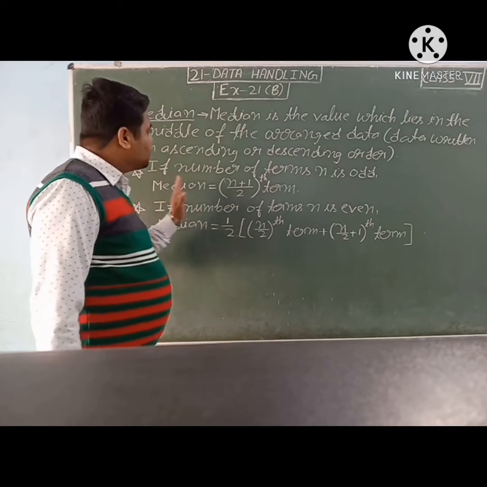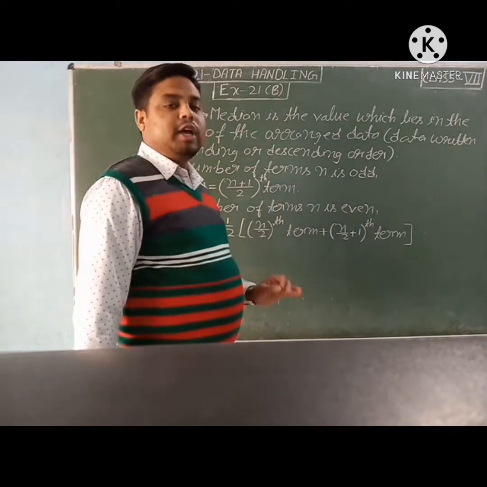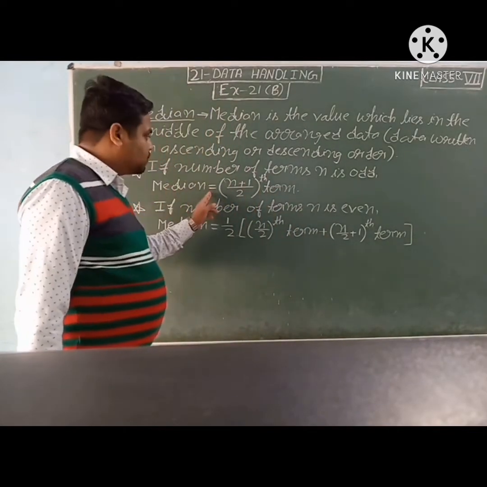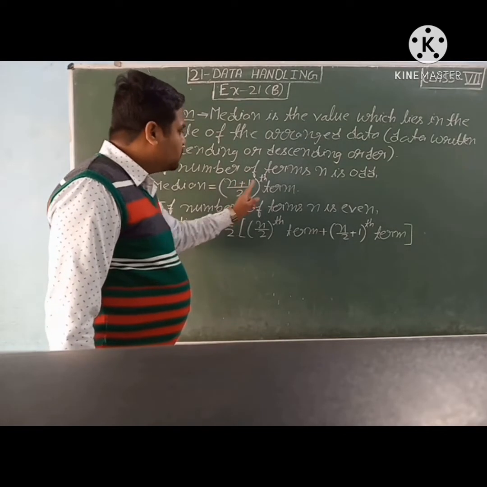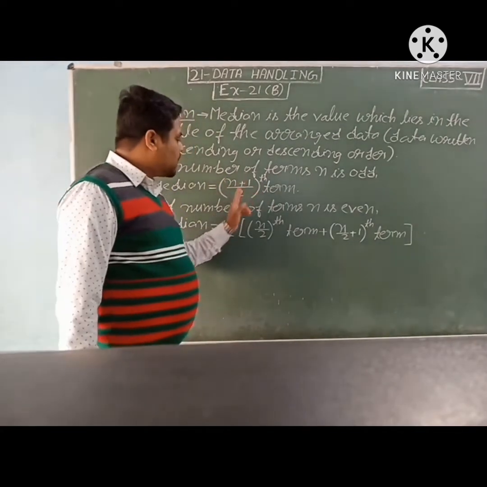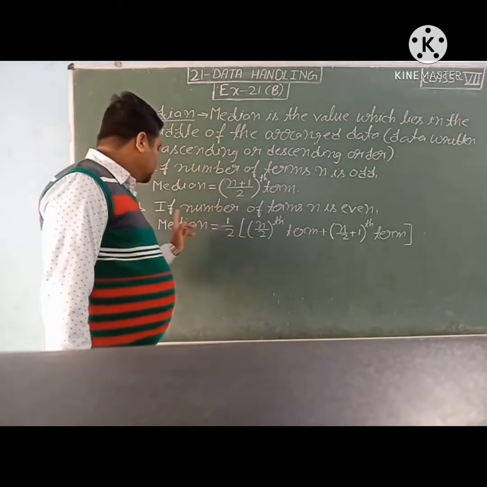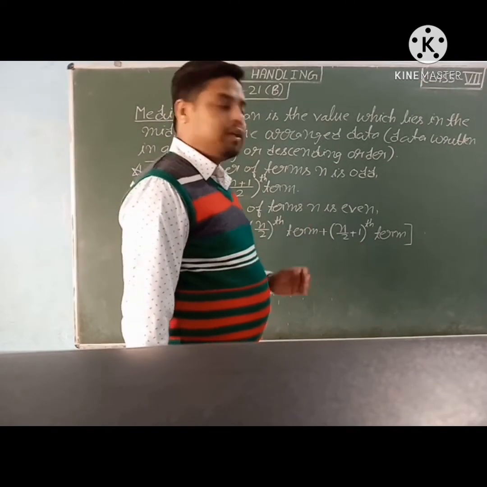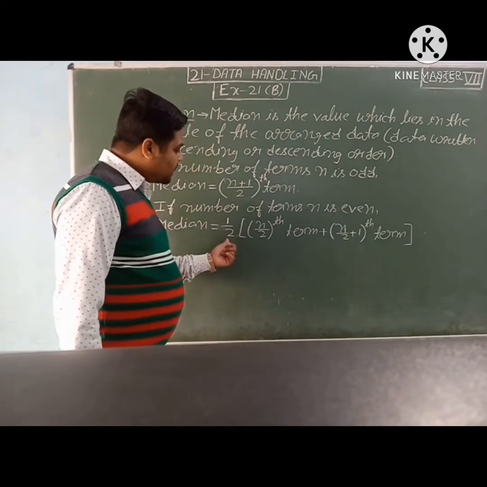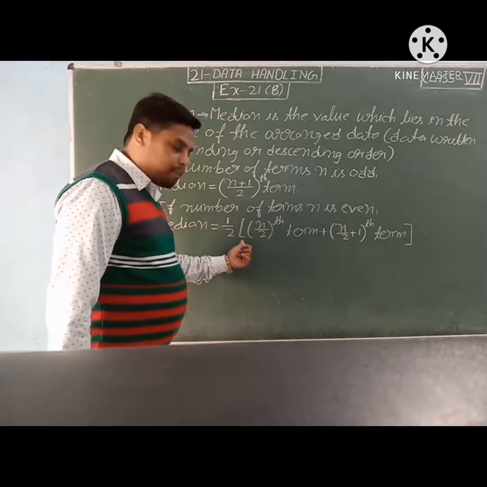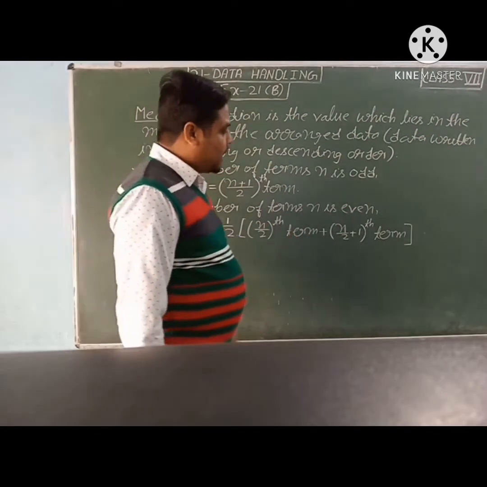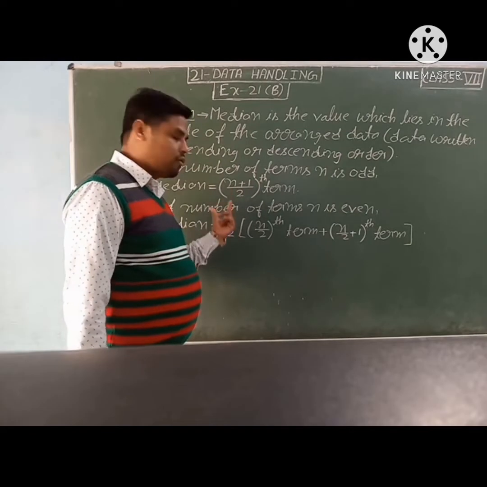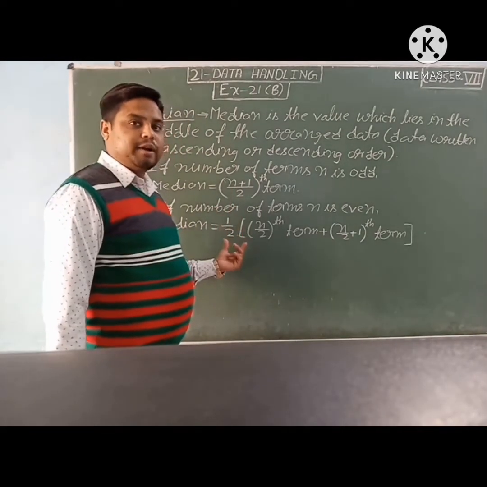If the number of terms n is odd, if the number of observations are odd in numbers, then the formula of median is equal to the (n plus 1) upon 2 term. If the number of terms n are even in numbers, then median is equal to 1 upon 2 [n upon 2 term plus (n upon 2 plus 1) term]. So you have to note down both the formulas in your notebook and learn them.